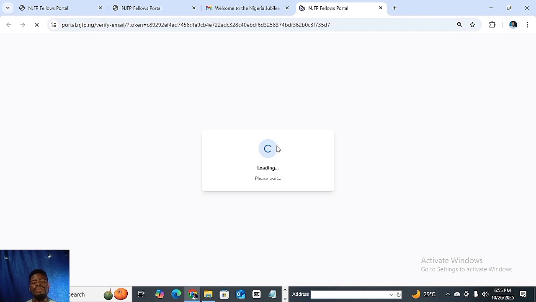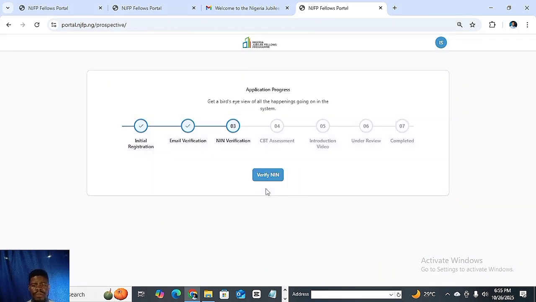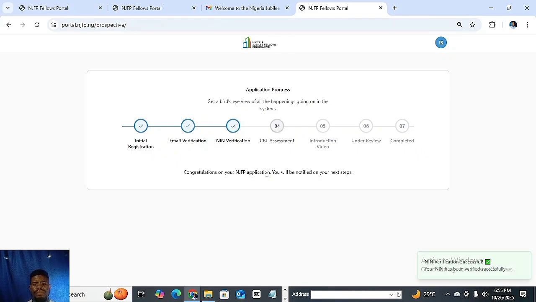Okay. So let's go together. It's loading. Let's give it a while. Say verify email. Email verified. My email has been verified successfully. I'm going to click on continue application. So now I am to verify my national identification number, my name. So you just click on that verify to verify, and that's all.